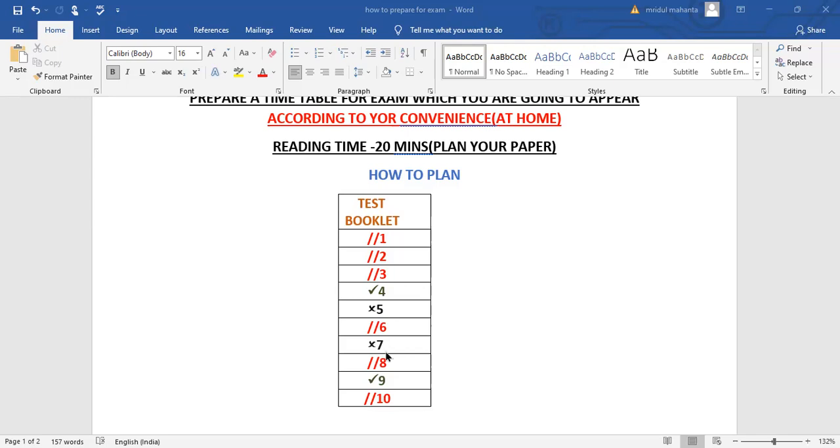Number 7, leave it. Then next you will do number 8 because you are confirmed of this question. After getting the answer, again you fill the circle. Then number 9, leave it. Number 10, you know the answer, complete it, fill the circle, and don't forget to write the correct response in the square box also.